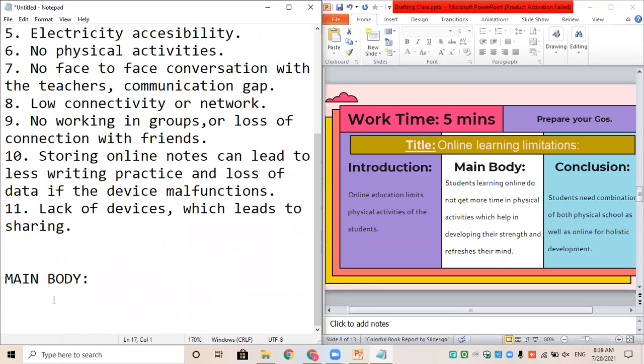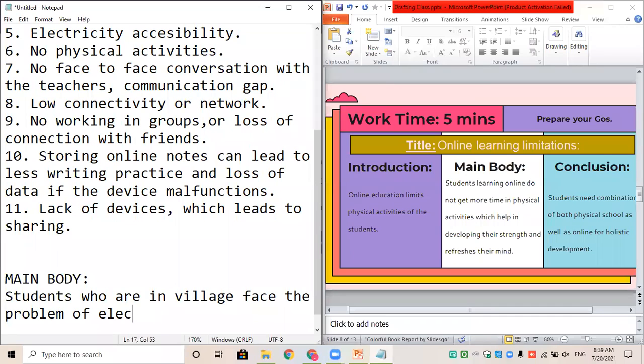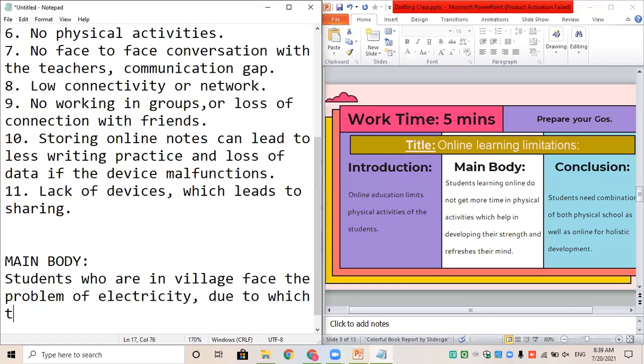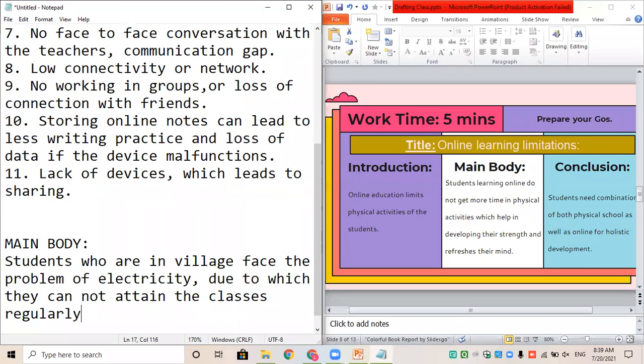So whichever point you have taken, if I'm taking electricity issues, how would I explain this? Students who are in villages face the problem of electricity, due to which they cannot attend the classes regularly.